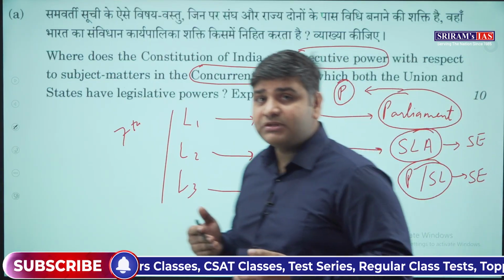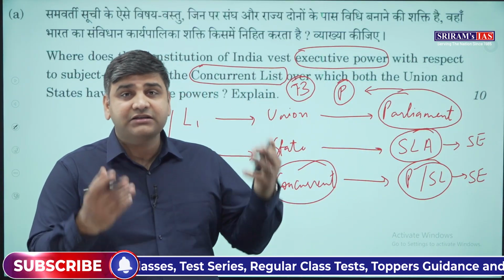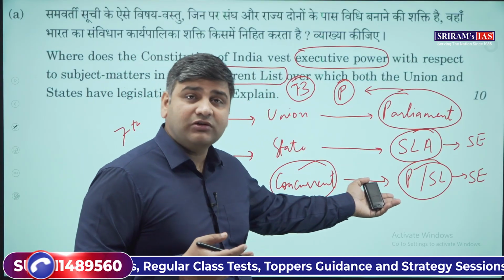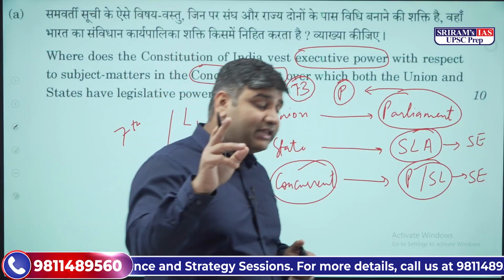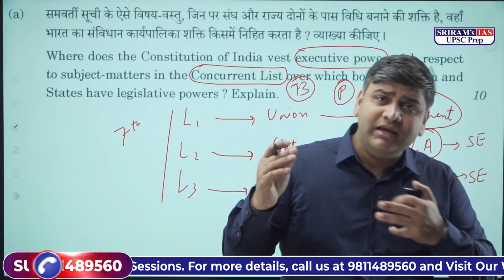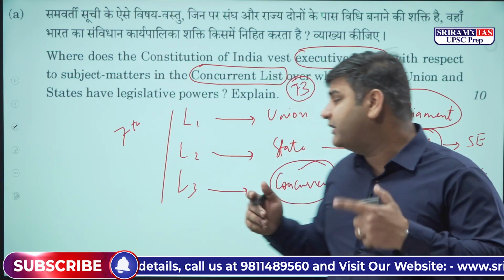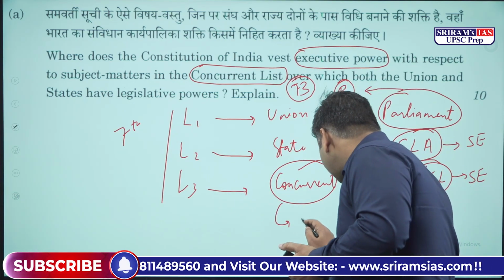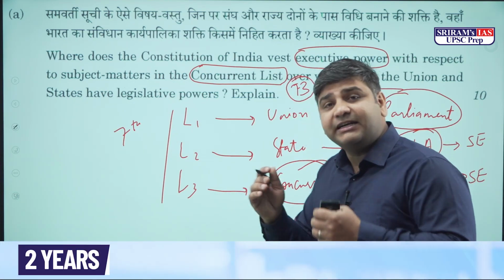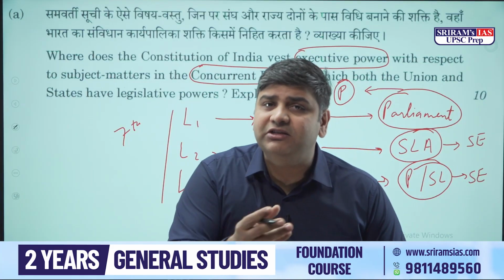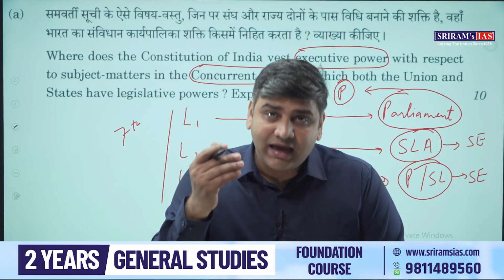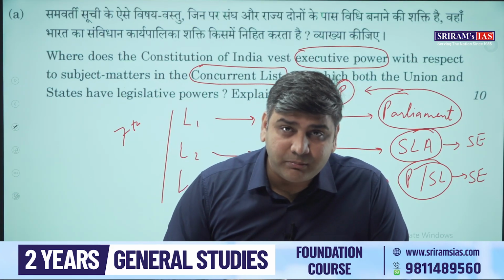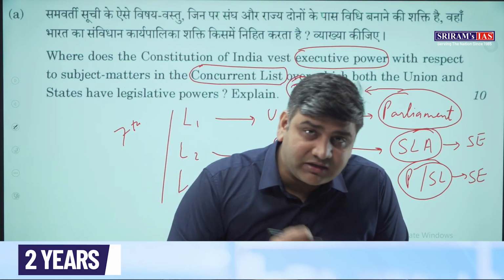Now, the question comes, can't the central executive implement these laws under the concurrent list? They can, only if any one of two conditions is fulfilled. One is that the Constitution, some provision or article of the Indian Constitution, says that the central executive has to implement the particular law made on the item given under the concurrent list.